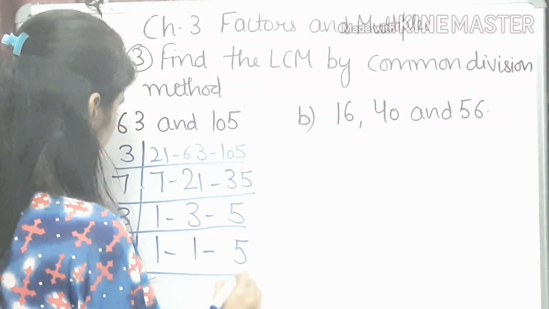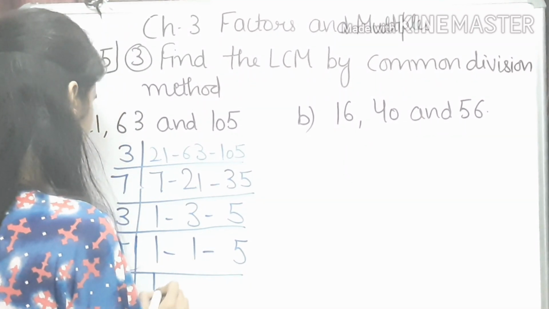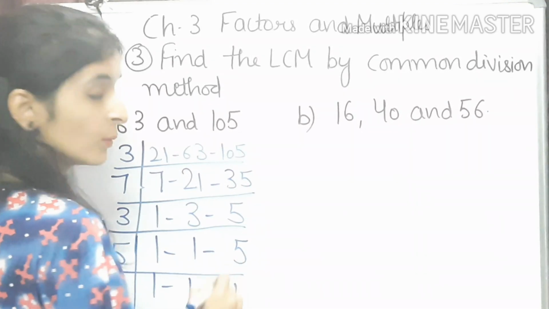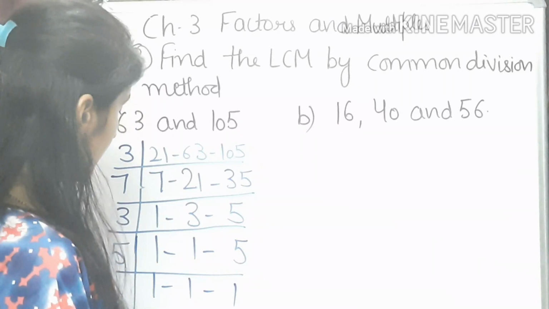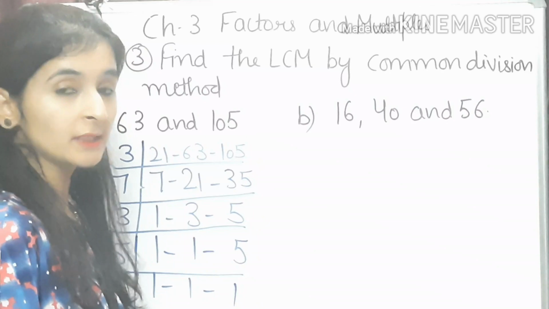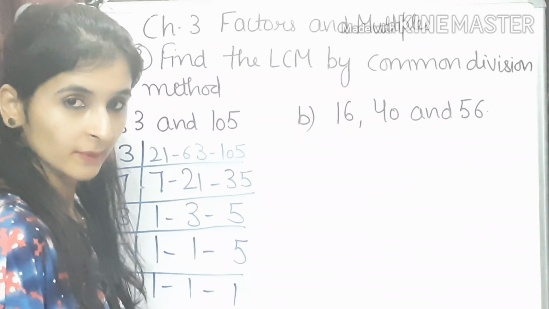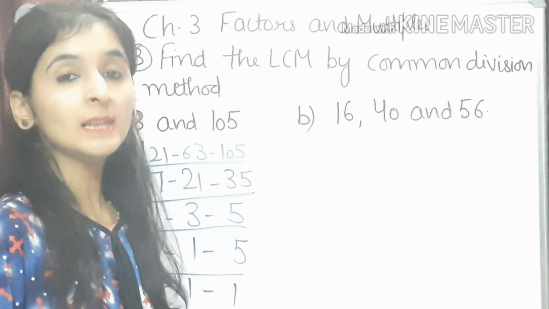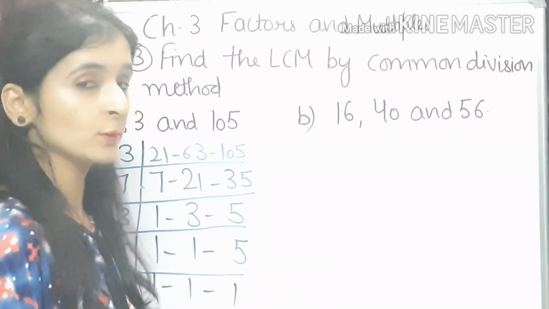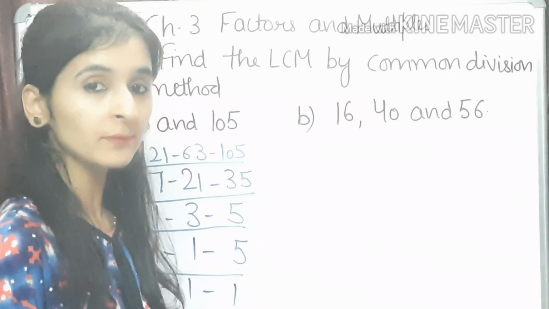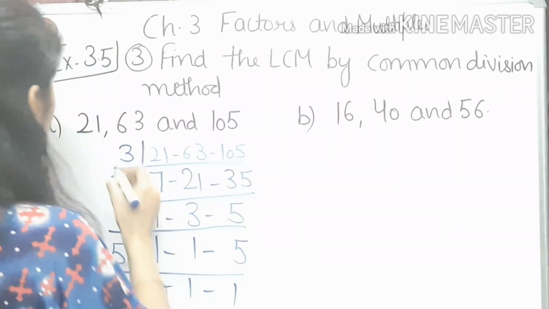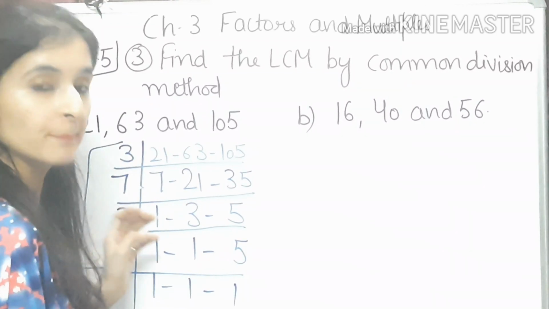Now let's come to 5. 1 will be as it is, 1 will be as it is and 5 1s are 5. Right? Now we are left with the quotient 1 for every number. Fine. So when we are left with quotient 1 for every number, we have to stop the process there itself. And then what will be the LCM here? LCM will be the product of these prime numbers.